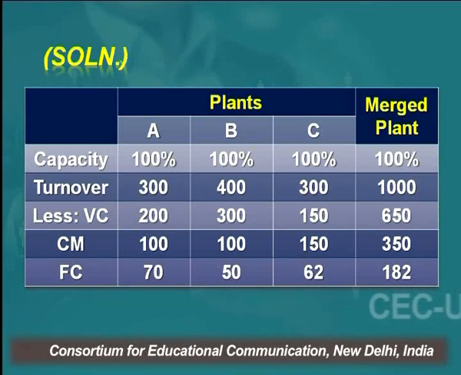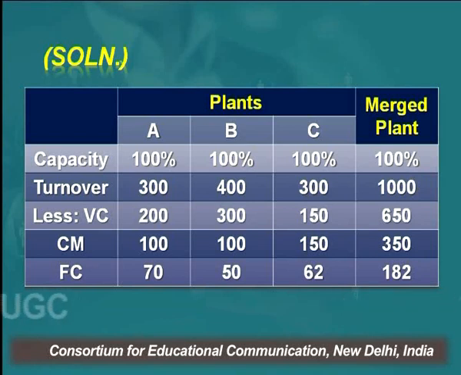Fixed cost, as we all know, will remain fixed whether the business operates at 100% capacity or less. So A is already at 100%, the turnover is 300, variable cost is 200 lakh, right? So contribution margin is 300 minus 200, that is 100 lakh, and fixed cost is 70 lakh.